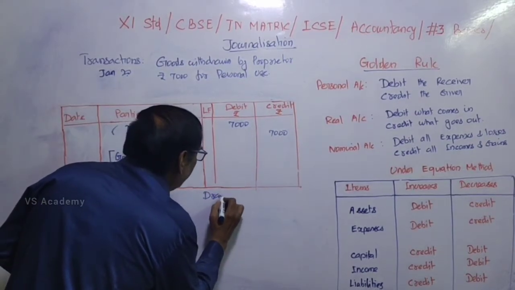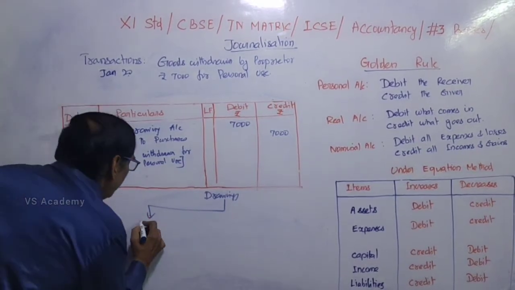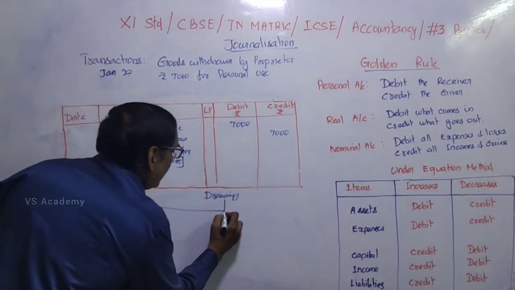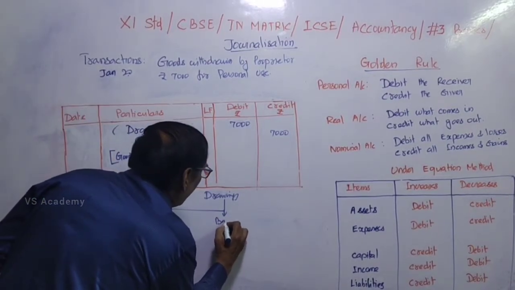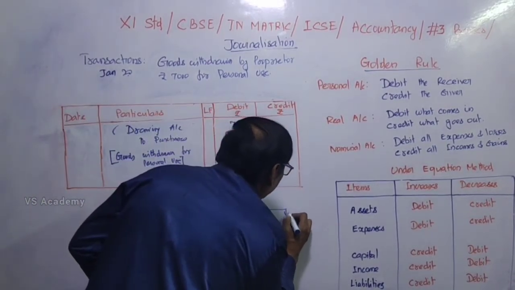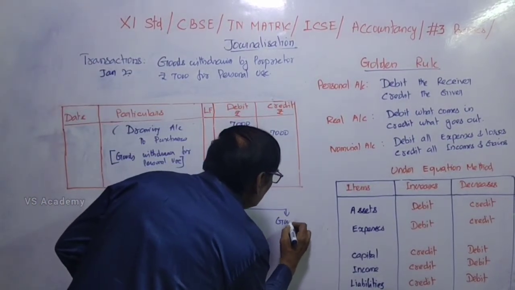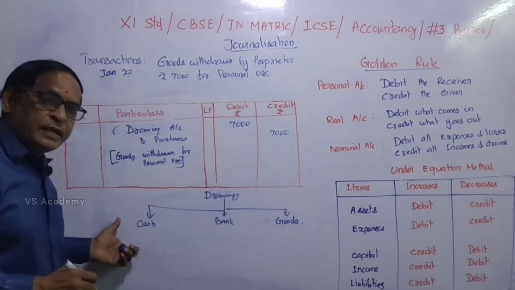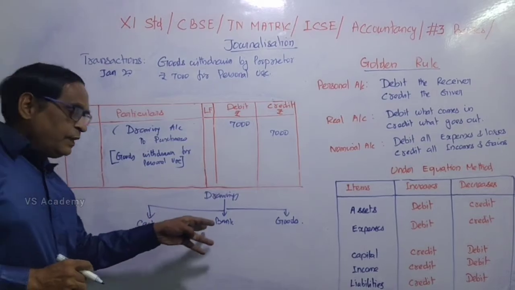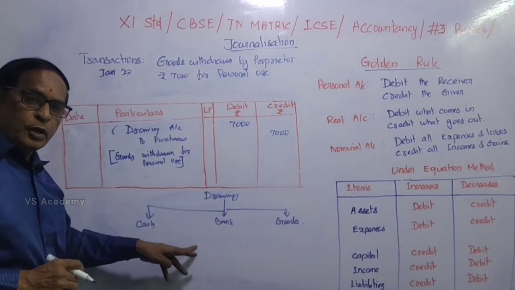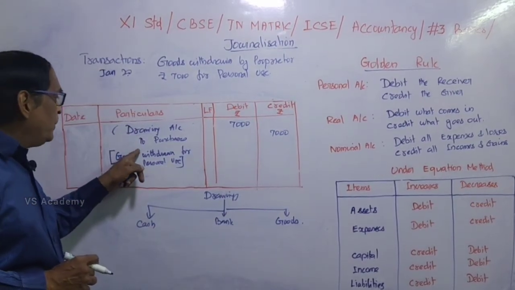So we have to remember, there are three types of drawings. The first one is cash drawings, then amount drawn from the bank, bank drawings, and then we can use the goods from the business. So what will be the journal entry? If it is by cash, drawings account debit to cash. If it is by bank, drawings account debit to bank. If it is goods, that is drawings account debit to purchases.